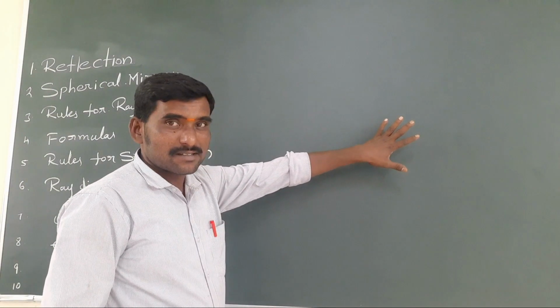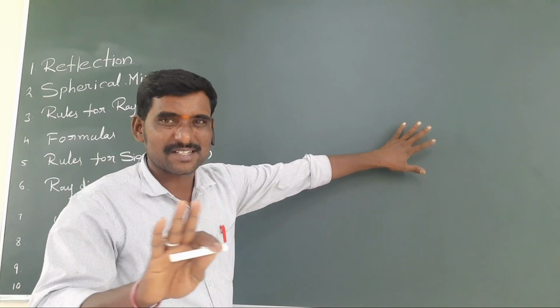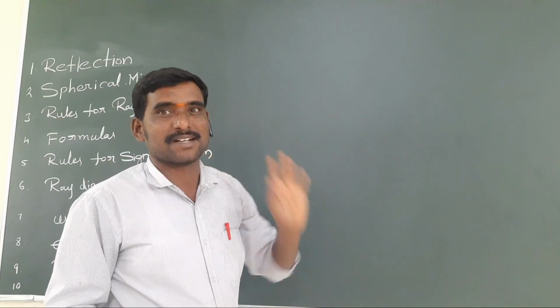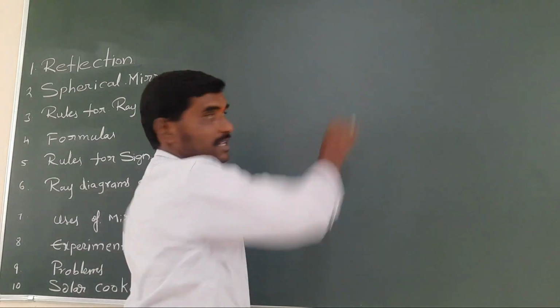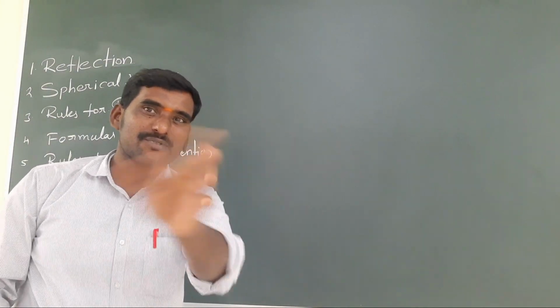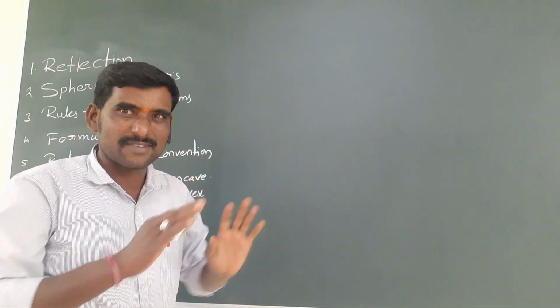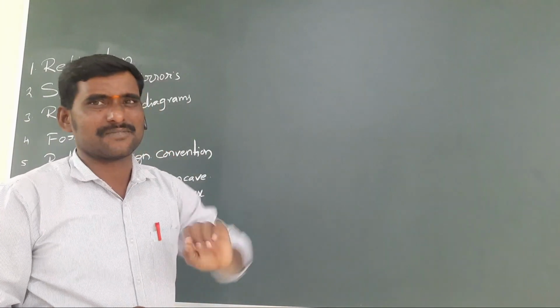For example, somebody is saying reflection is only on mirrors. No, on every surface reflection will be there except transparent surfaces. For example, on the board the light is coming and falling on the board and coming to your eyes, so it can be visible to you. So this is very important. Reflection is there on every surface.